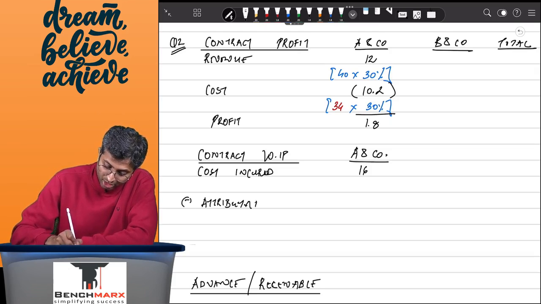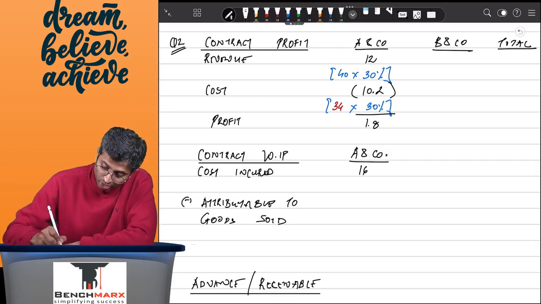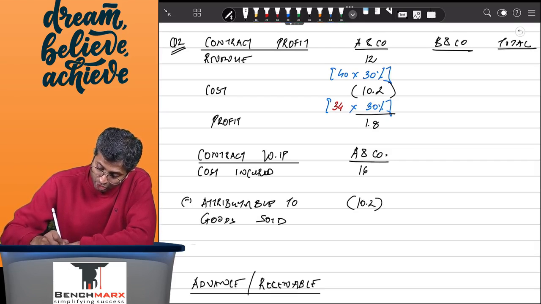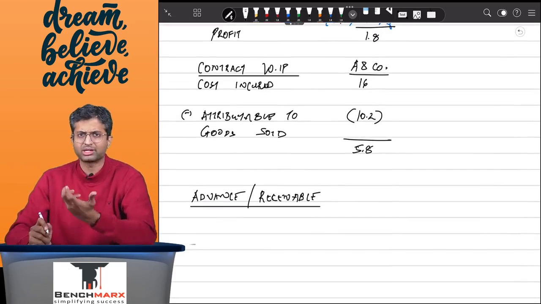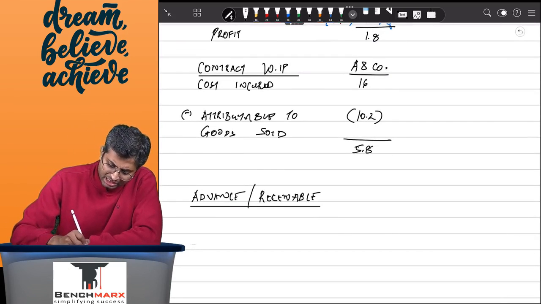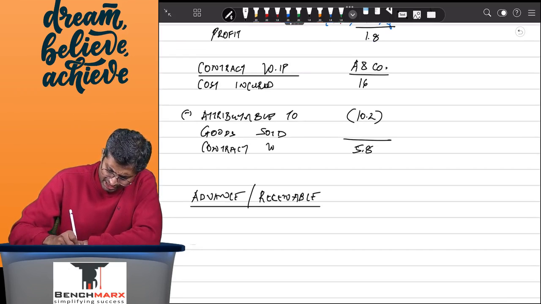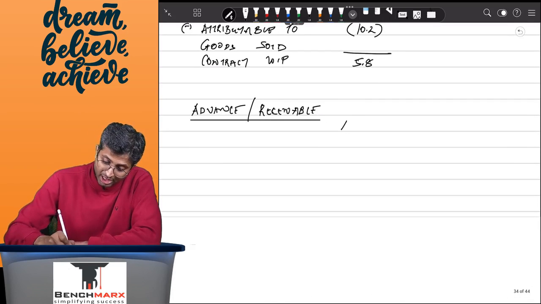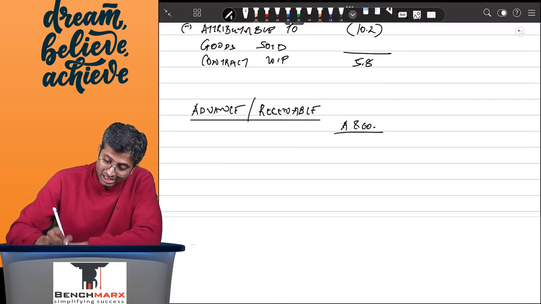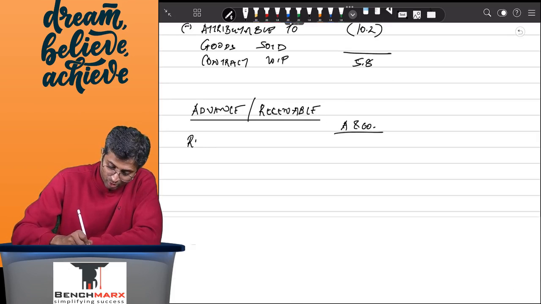So if you are trying to find the cost attributable to goods sold, we will say that out of the total cost, 10.2 is attributable to the goods sold, and hence the remaining 5.8 is cost incurred, but revenue still not booked, and hence this is like the contract work in progress, which will be shown, let us say, as an asset under inventory. Lastly, for A&D company, how much is your revenue that is recognized?